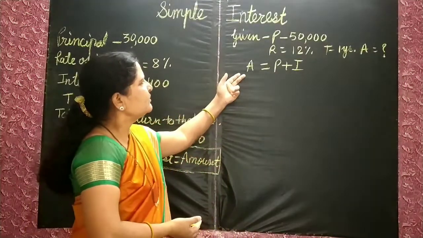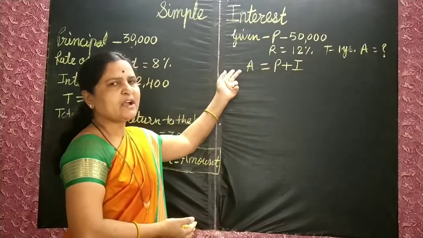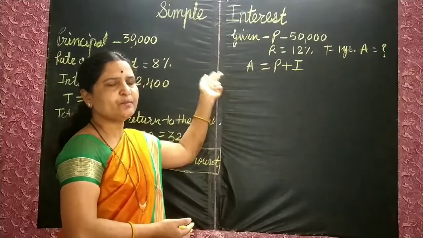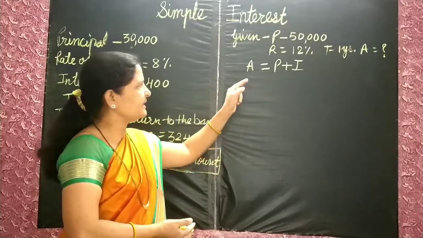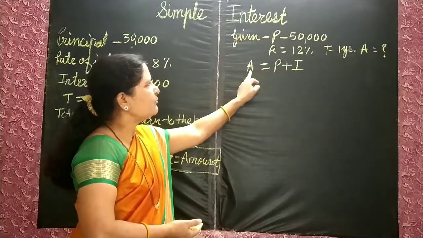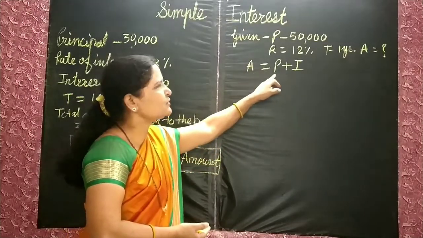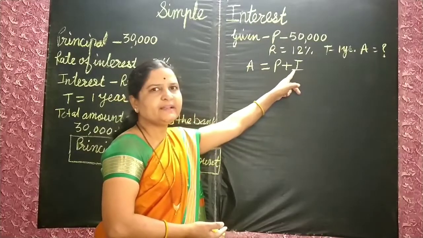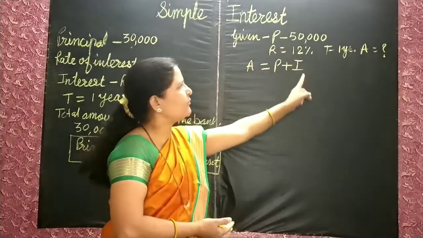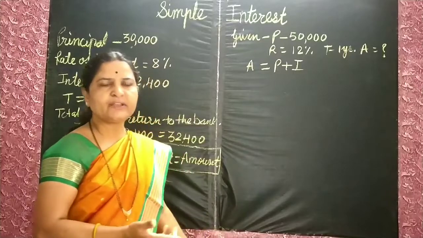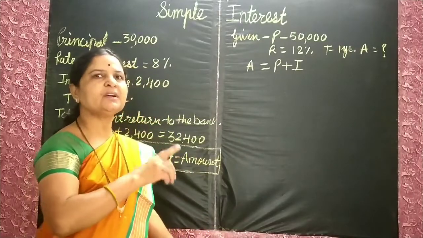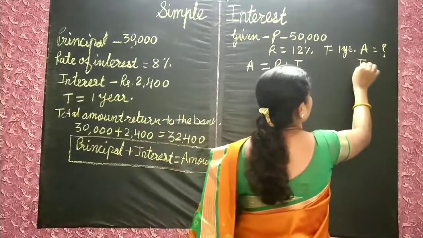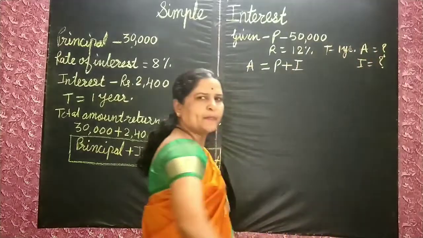Now we have to find out how much amount she has to pay back to the bank. But for finding the amount, we should know these two things first: principal and interest. We know the principal, but we don't know the interest. So first we will find out the interest.